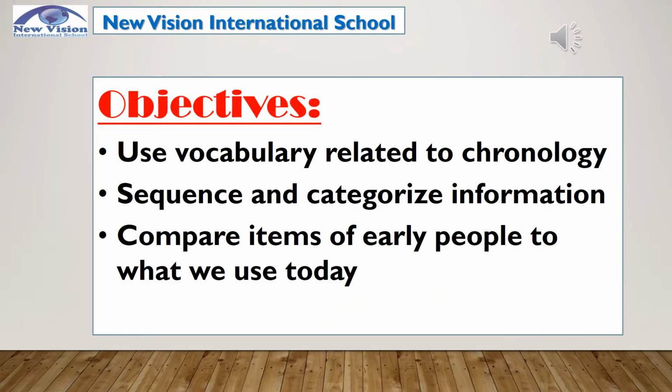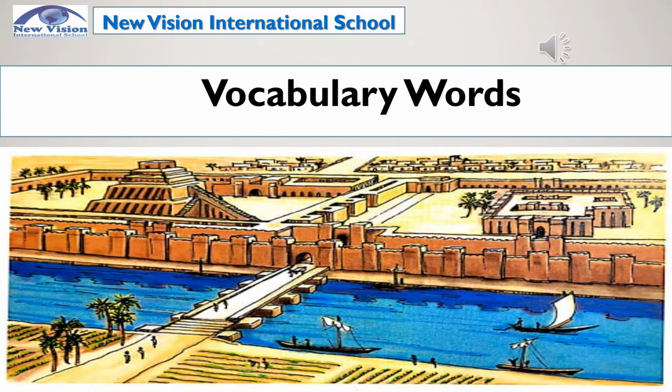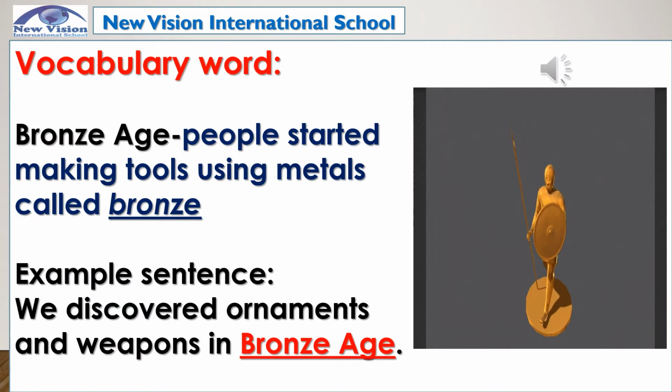Today, we will use vocabulary related to chronology, sequence and categorize information, compare items of early people to what we use today. You better listen carefully while I'm discussing the vocabulary words that we're going to use. The first one is Bronze Age. It is a time when people started making tools using metals called bronze. Example sentence: we discovered ornaments and weapons in Bronze Age.